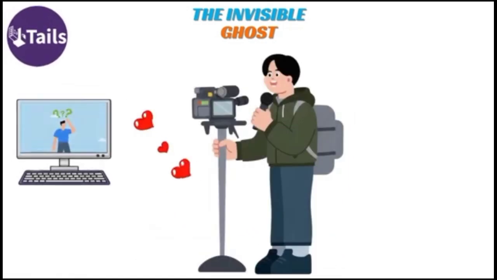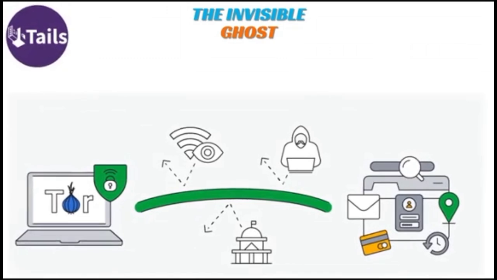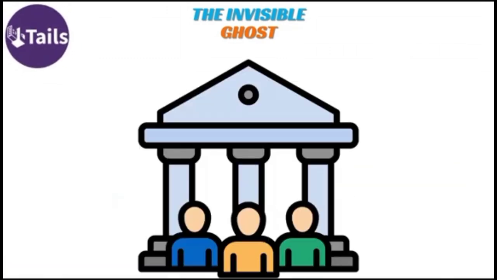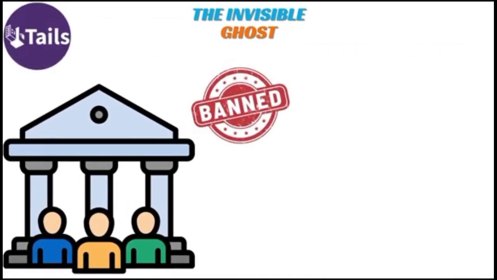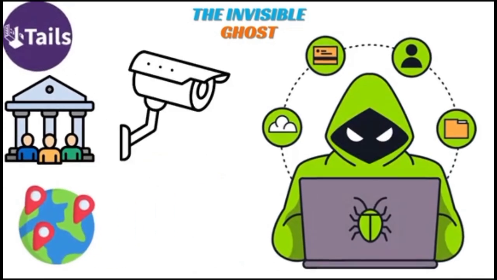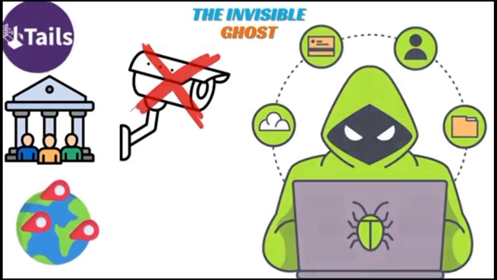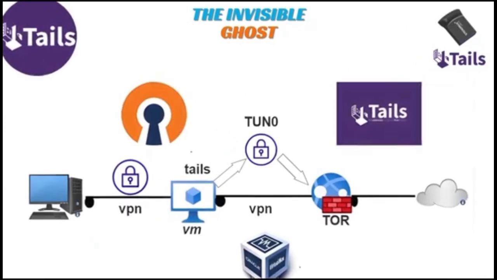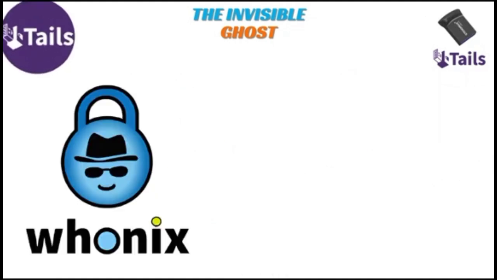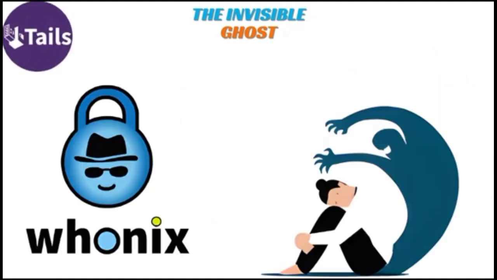Journalists and whistleblowers love it because it routes all traffic through Tor, making you invisible. Governments, they banned it in several countries. Why? Because when you're running Tails, surveillance becomes impossible. It's not dangerous, it's just too good at privacy. But there's an OS even more paranoid than Tails.